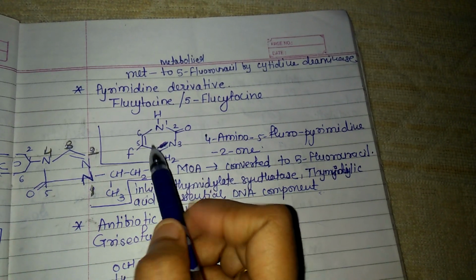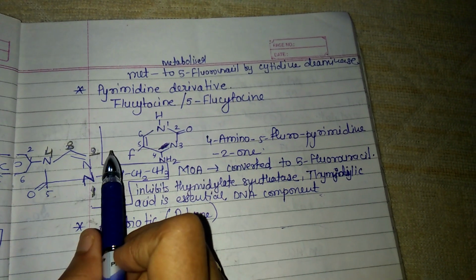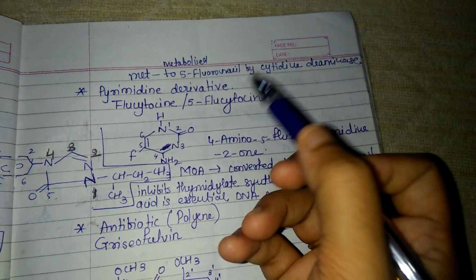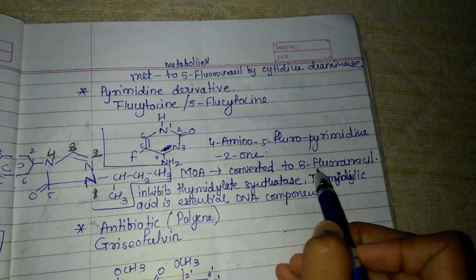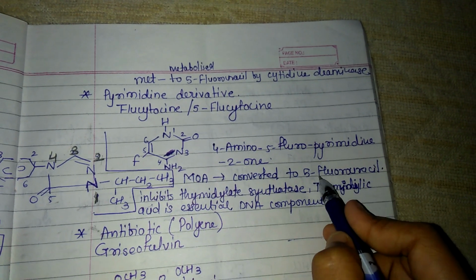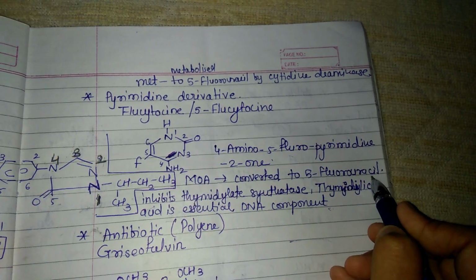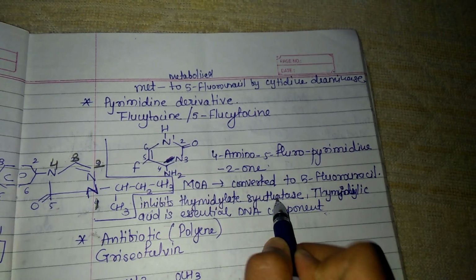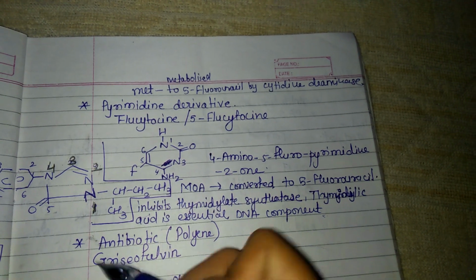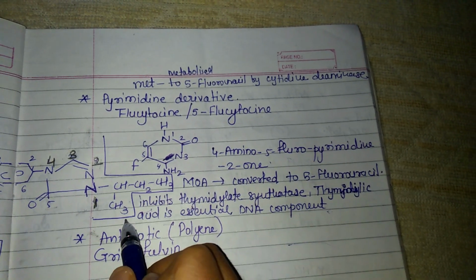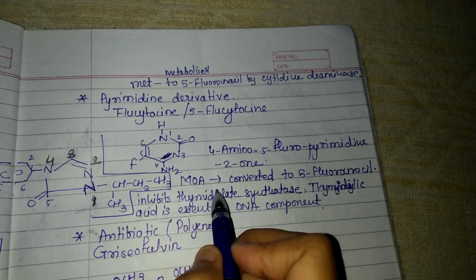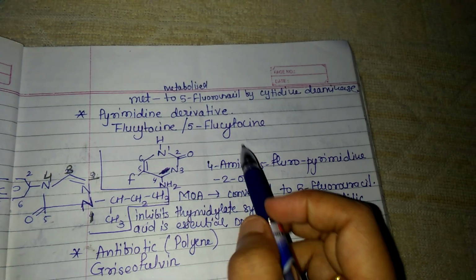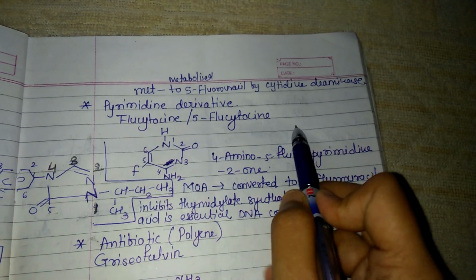Then how does it act? See, the 5-flucytosine is metabolized, converted into 5-fluorouracil, and this 5-fluorouracil is responsible for the inhibition of thymidylate synthase, by which thymidylic acid is formed, and that thymidylic acid is the essential component of DNA, so it acts as an inhibitor of DNA synthesis.